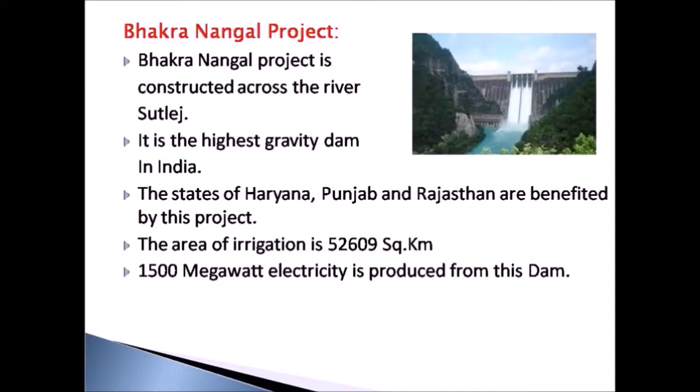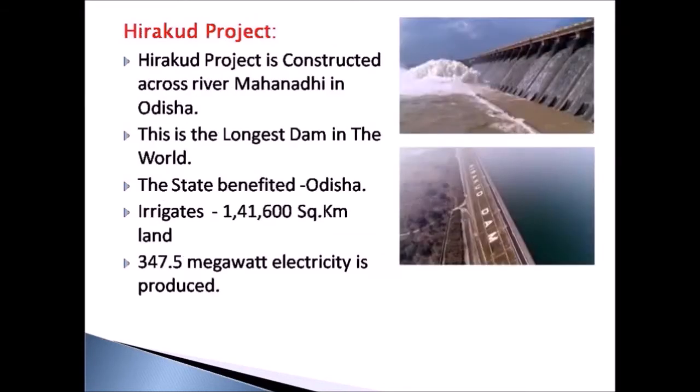Bakra project is constructed across the river Sutlej. It is the highest gravity dam in India. Gravity dam means it is a massive construction which is built out of concrete or masonry. The states of Haryana, Punjab and Rajasthan are benefited by this project. The area of irrigation is 52,609 square kilometers and about 1500 megawatt electricity is produced from this dam.